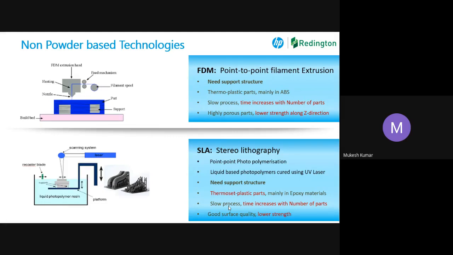Now it comes to SLA. SLA is basically the laser-based system. The material is a thermoset plastic, which is normally an epoxy material. There is a tank filled with material, and there's a tray. With the help of a laser, you are making the parts layer by layer. So that's the process of SLA.